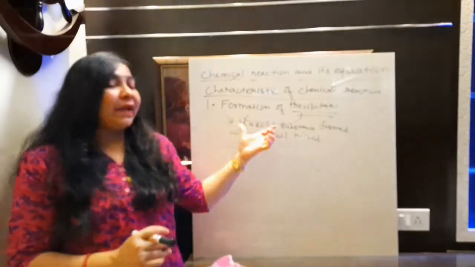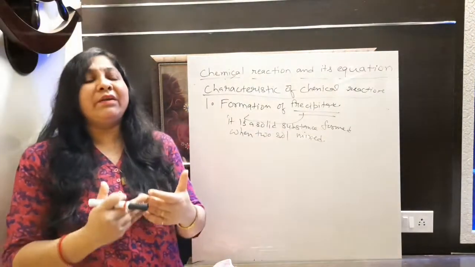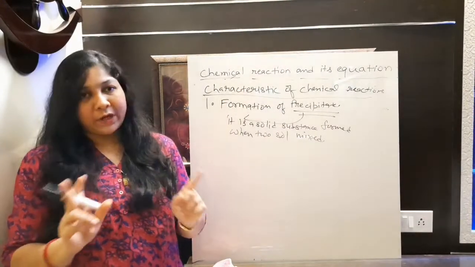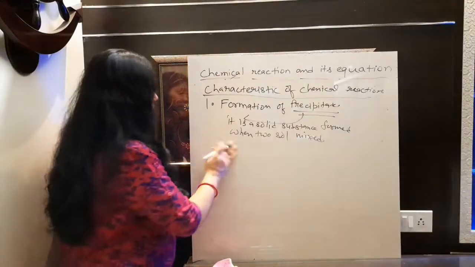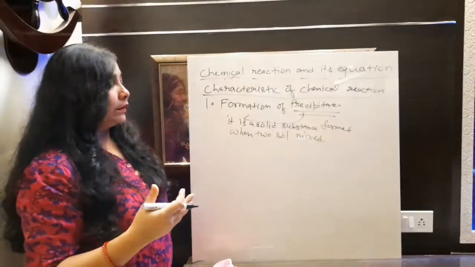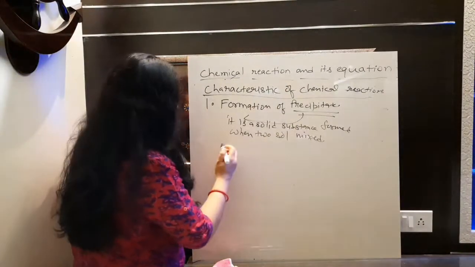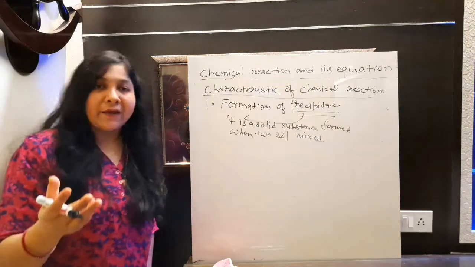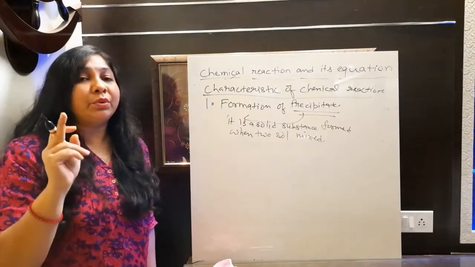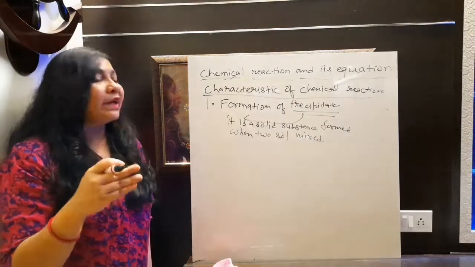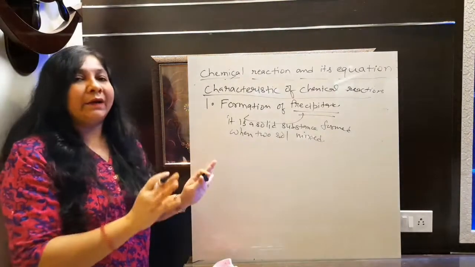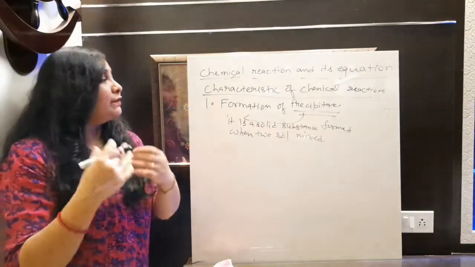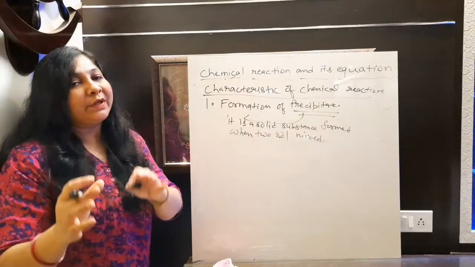Fine. So this is the way by which we can define a chemical reaction is going on, because rearrangement of atoms we are not able to understand. Fine. I am writing here a few reactions. So let's start with the first reaction. This reaction is very important because we need to know what the characteristics are, of course, but along with that we should know the equation also which you can represent to define this particular characteristic. आपको definition नहीं लिखनी है, आपको क्या लिखना है वहाँ पर? The reaction which will define, yes, in this reaction precipitate is forming.